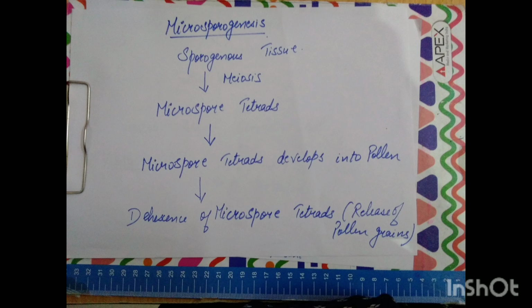Then the process is microsporogenesis. Microsporogenesis is defined as the process of formation of microspores from the pollen mother cell. Pollen mother cell is also called PMC. Here the sporogenous tissues which are present in the mature anther go through the process of meiosis, and as we know, every cell is basically diploid in nature. When they undergo meiosis, the sporogenous tissue gets converted into meiotic products, that is